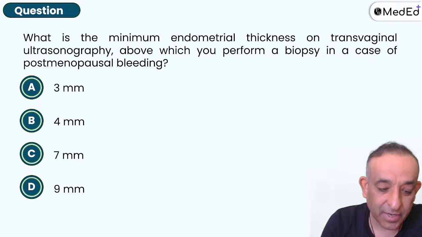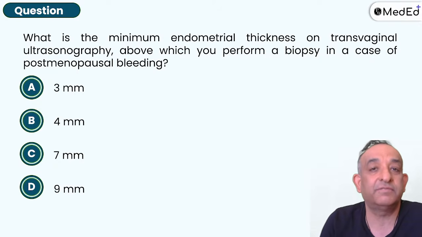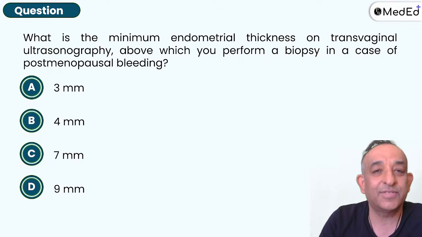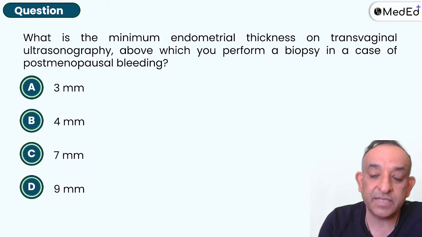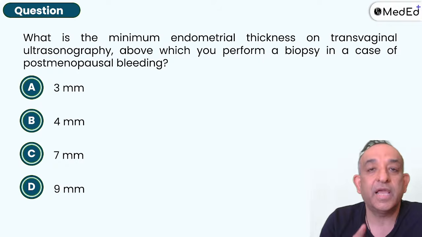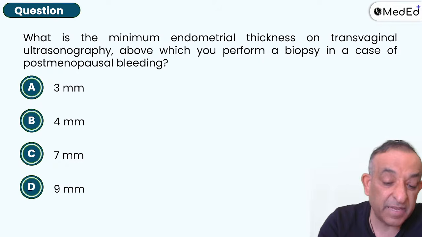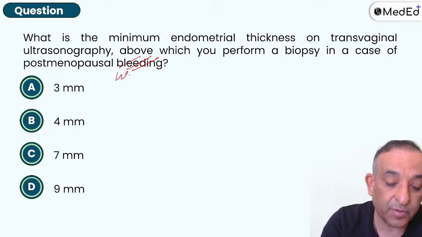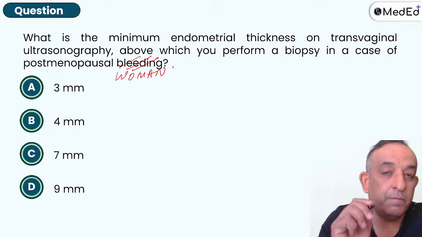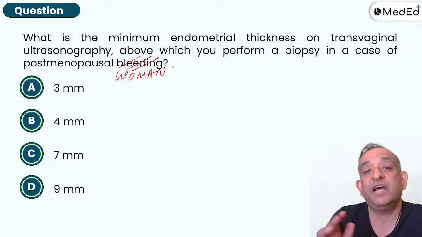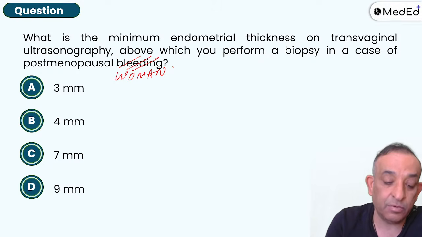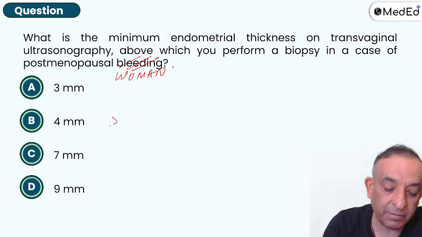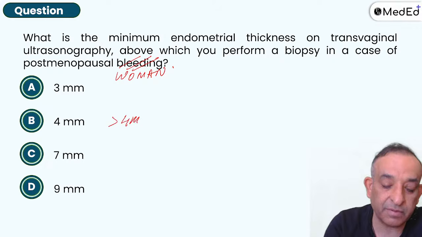Right. Let's move on. A lot of controversies we discussed today, and please, whenever you have a doubt, just rewind and listen to this lecture again. What is the minimum endometrial thickness on a transvaginal ultrasonography above which you perform a biopsy in a case of postmenopausal bleeding? Postmenopausal woman is the better question which we wanted to ask you. Pardon the mistake. So postmenopausal women should never have an endometrium more than 4 millimeters. So anything more than 4 millimeters is bad. So yes, minimal endometrial thickness is 4 and more. It would have been better if it was written more than 4 millimeters. That would have been a better answer. But I'll definitely write this as the answer to this question.